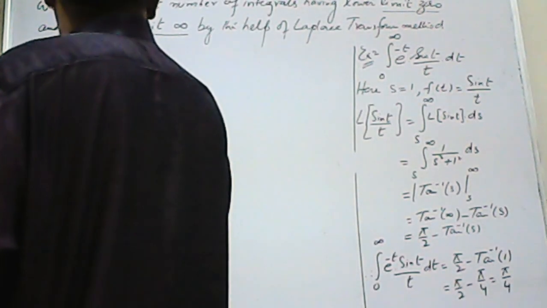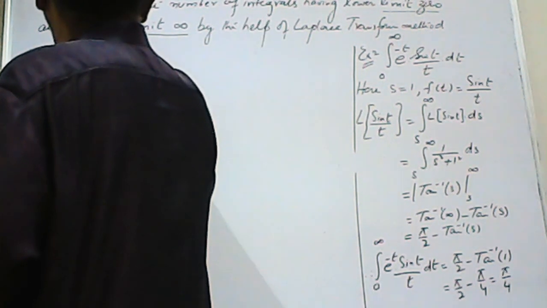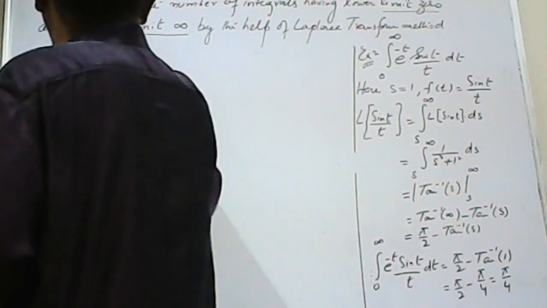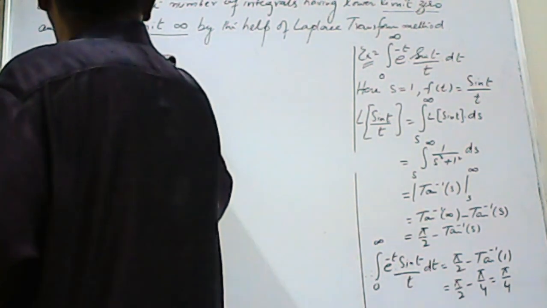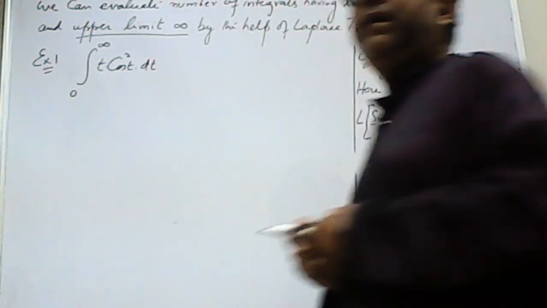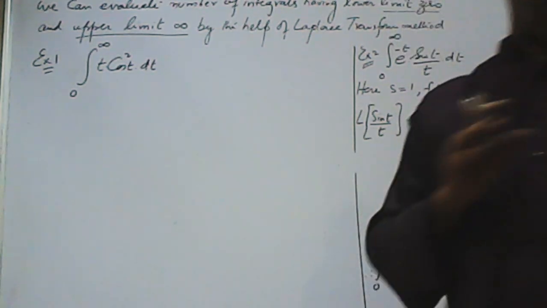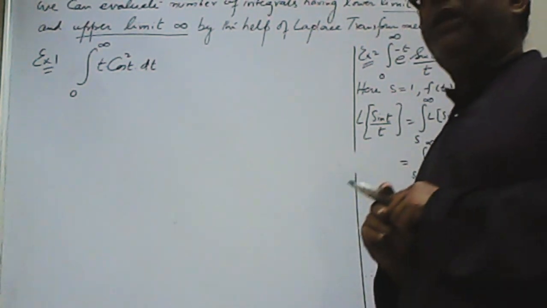So let me consider the integral from 0 to infinity of t cos square t dt. Let's say we have this term